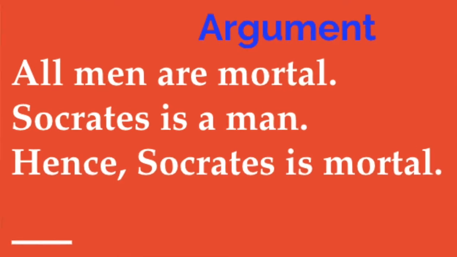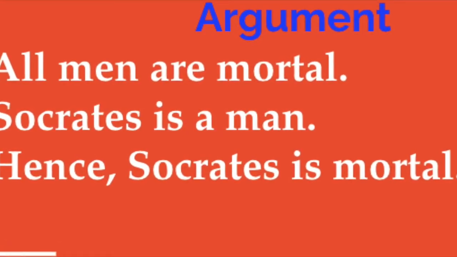In other words, the truth of the conclusion is always ensured by the premises. There is no way in which the premises are true and the conclusion is false. If all men are mortal and Socrates is a man, then Socrates is mortal. So this is a good argument, and it gives us conclusive certainty for its conclusion.